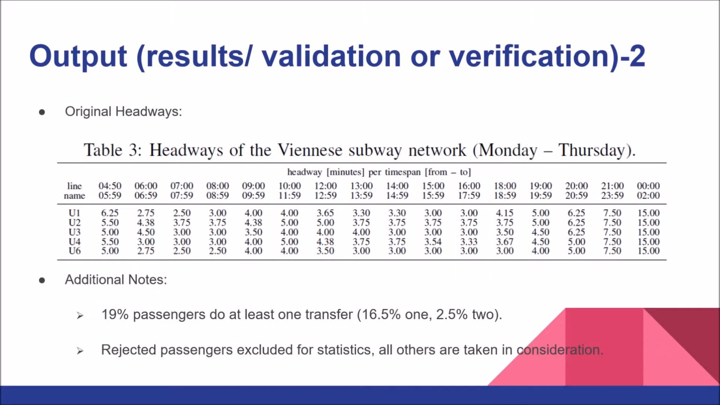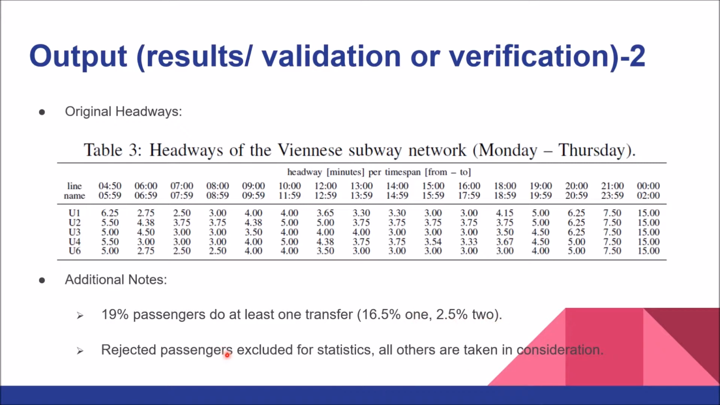So now let's look at the original headways. So the headways of the Viennese subway system from Monday to Thursday, there are different lines and for different timings. Say for line U3 and timing 7 to 7:59 a.m., the headway was 3. This means that every 3 minutes a vehicle will arrive, and the additional loads are 19% of the passengers to at least one transfer, out of which 16.5% do one transfer and 2.5% do two transfers.